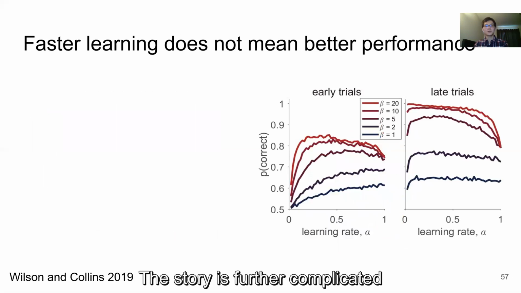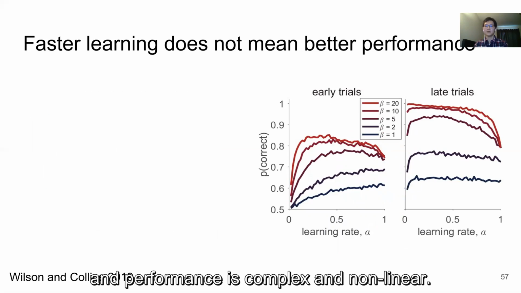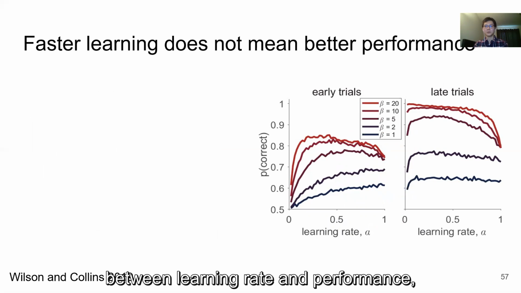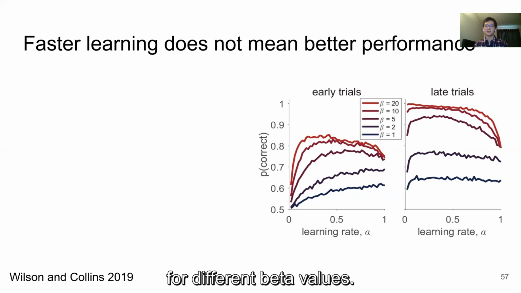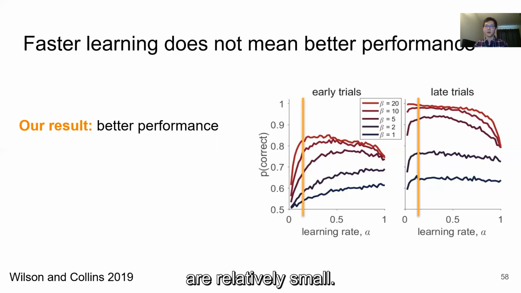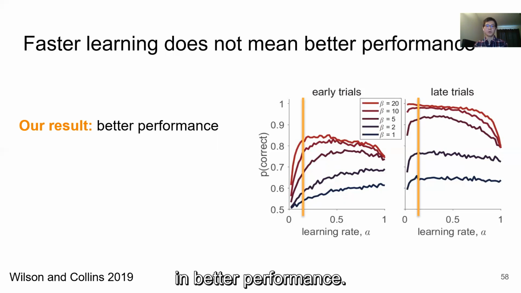The story is further complicated by the fact that the relationship between model parameters and performance is complex and nonlinear. This figure from Wilson and Collins 2019 plots a nonlinear relationship between learning rate and performance for different beta values. In our study, the learning rate values are relatively small. Therefore, higher learning rate generally results in better performance.